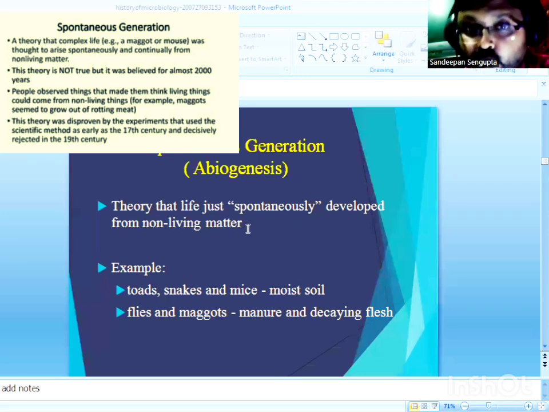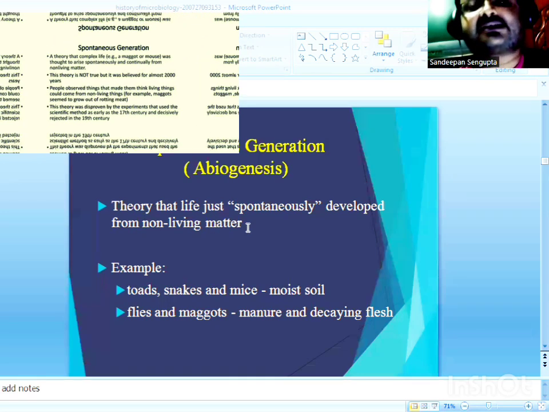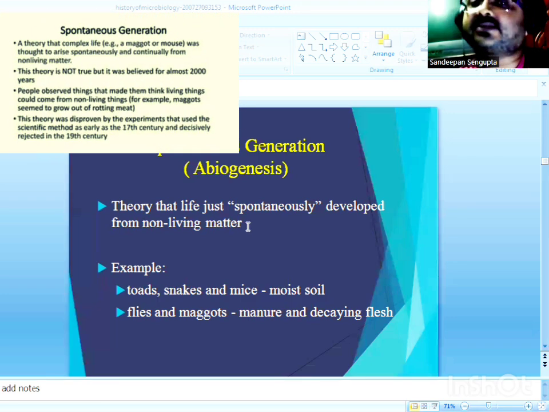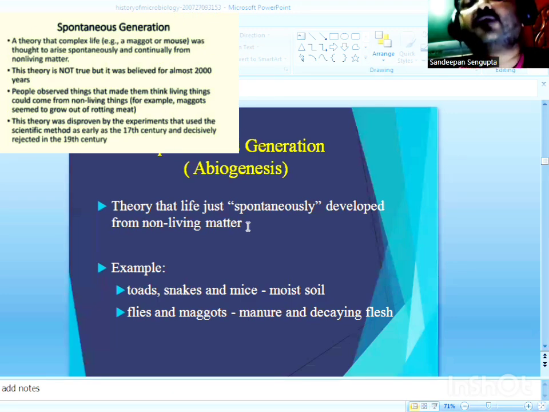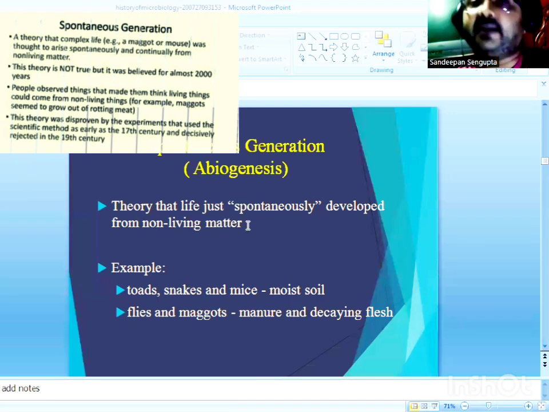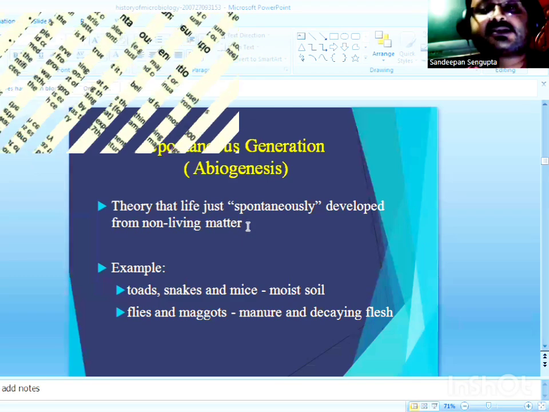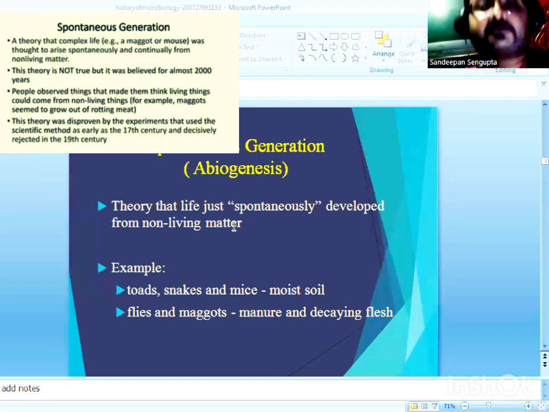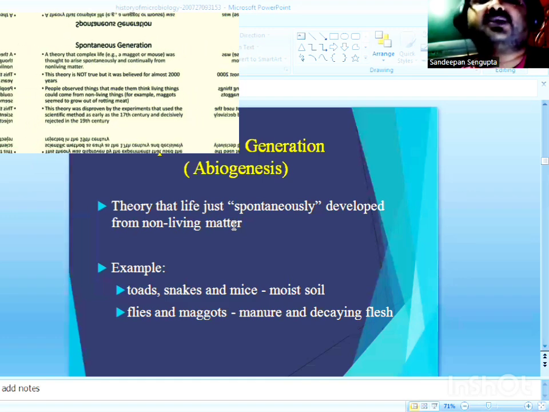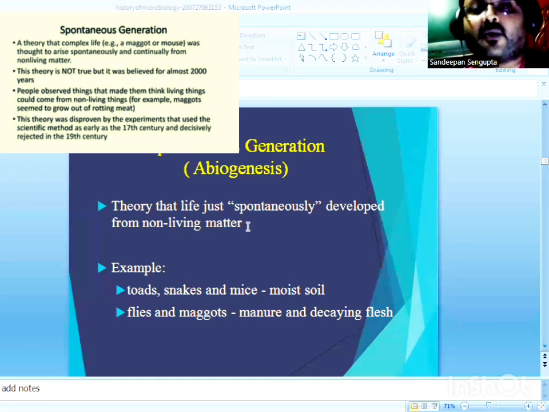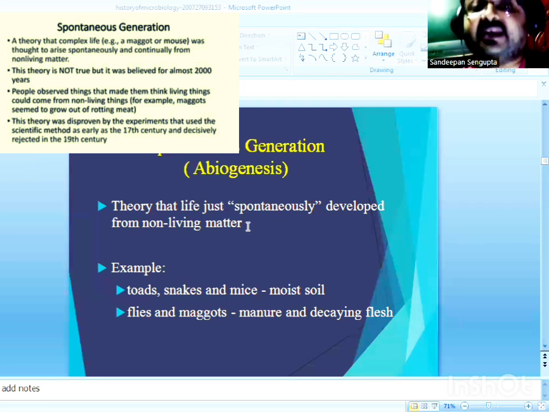So microbes were thought to arise spontaneously from inanimate or non-living objects, and such was the theory of spontaneous generation or abiogenesis. There was a group of biologists who conducted experiments in support of this theory, and the most prominent among them was John Needham.